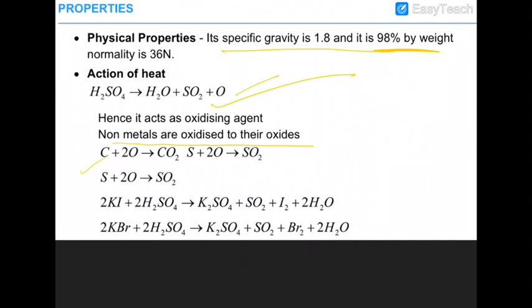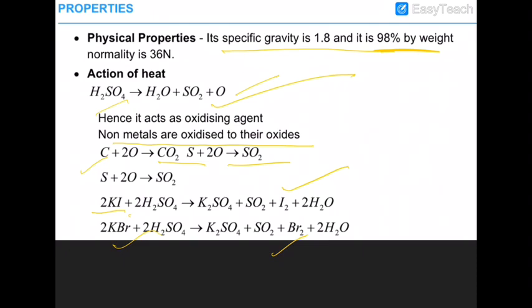So when carbon reacts with sulfuric acid, it gives you carbon dioxide, sulfur gives you sulfur dioxide, potassium iodide can give you iodine, and bromide can give you bromine. That's why in organic chemistry KBr and KI are not used as a nucleophilic source when H2SO4 is used as an acid. KCl in H2SO4 can be used, because H2SO4 cannot oxidize chloride ion, but H2SO4 can oxidize bromide ion and iodide ion to bromine and iodine.